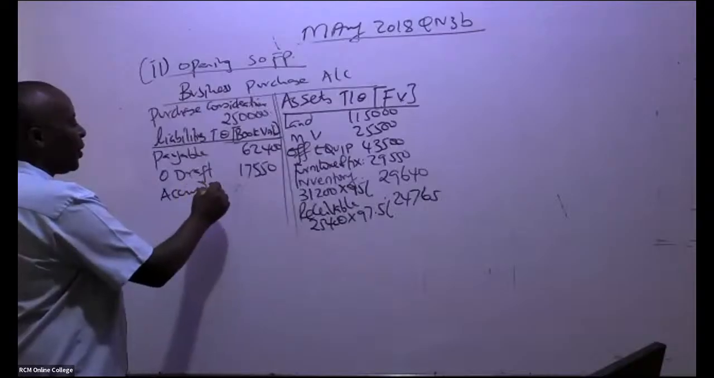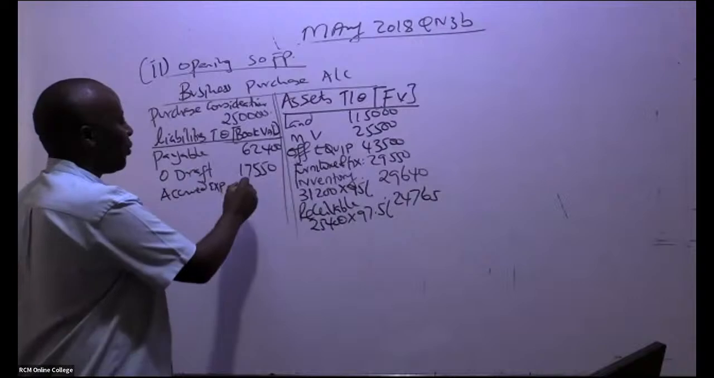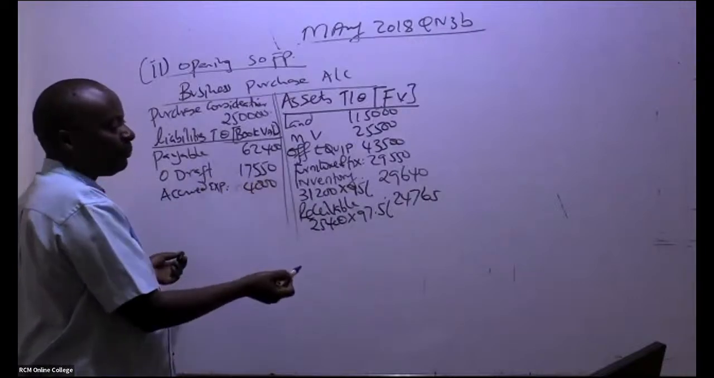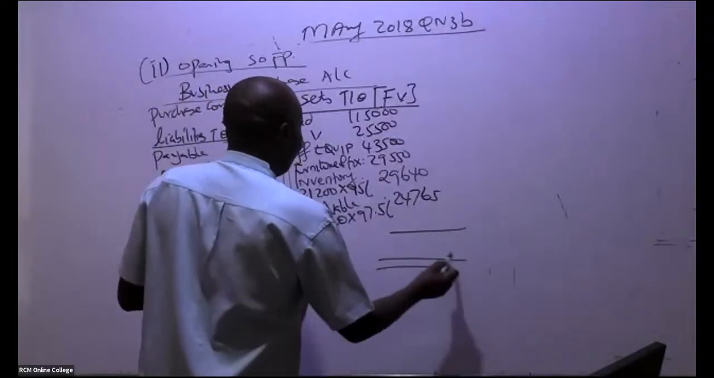Then we have accrued expenses. So accrued expenses, ladies and gentlemen, how much do we have there? 4,000. And there were only 3, if you remember. So come and balance your thing here. So balance this.